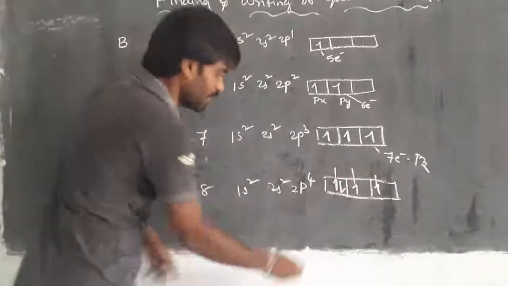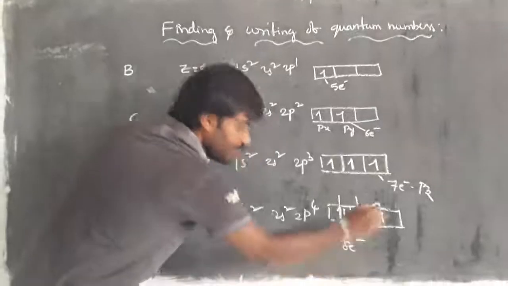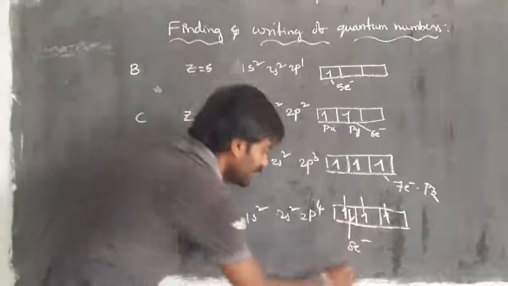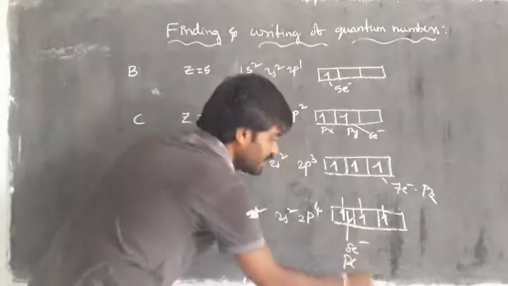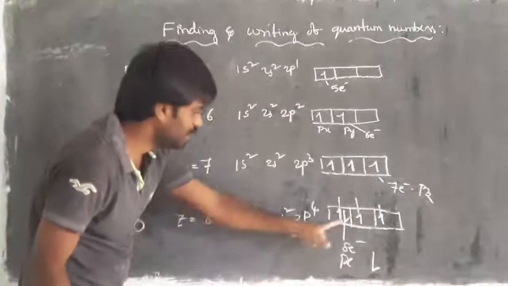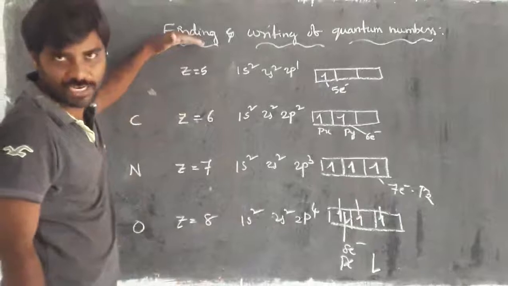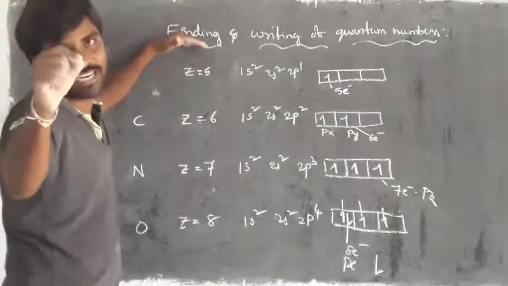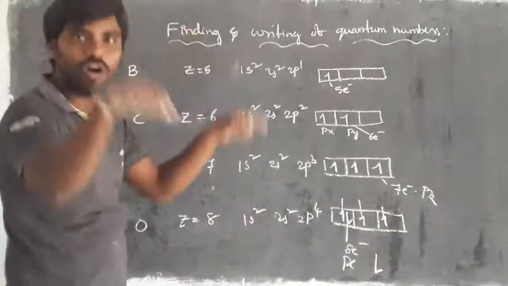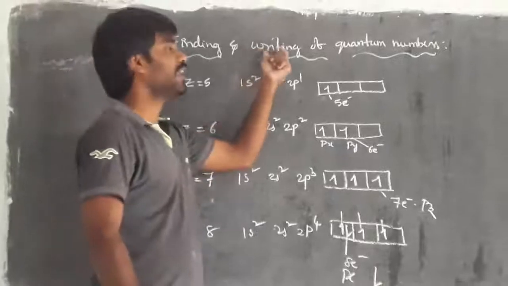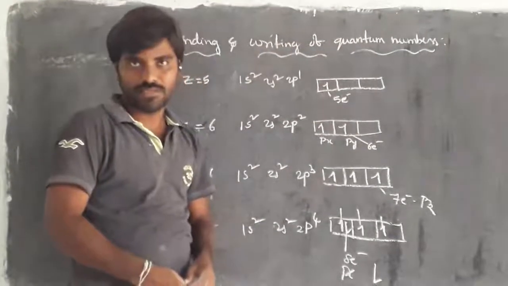Where is the eighth one? So this is the eighth electron. The eighth electron is present in px, right? How is it anti-clockwise? See, anti-clockwise is there or not? Like that we can find or select the electron in a particular orbital. Then only can we write the quantum numbers. Got the clarity?